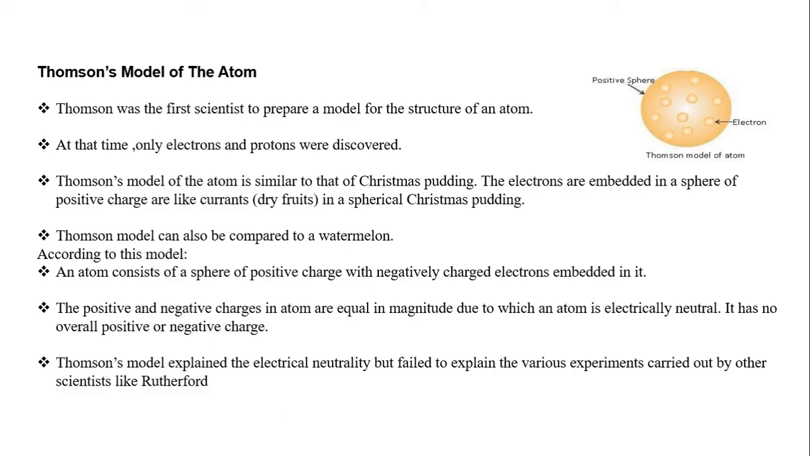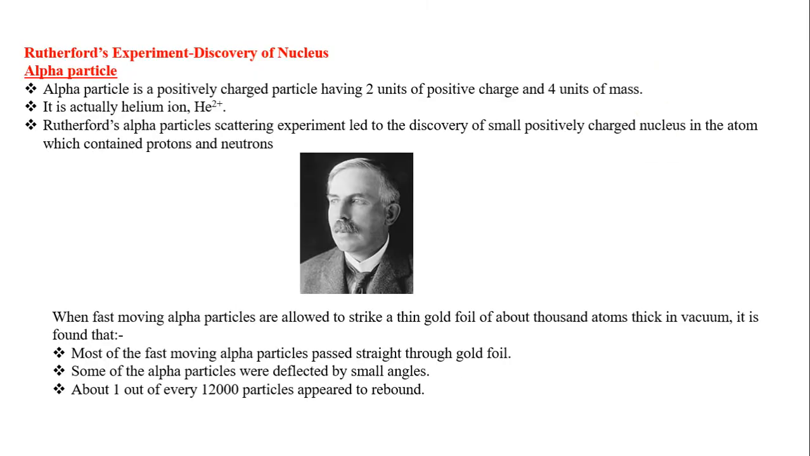Many experiments were carried out by other scientists, like Rutherford. Next, we are going to see the Rutherford model. Before that, in 1932 Chadwick found another subatomic particle, the neutron, which has no charge but has a mass nearly equal to the proton. It is named neutron because neutrons are present in the nucleus of all atoms.